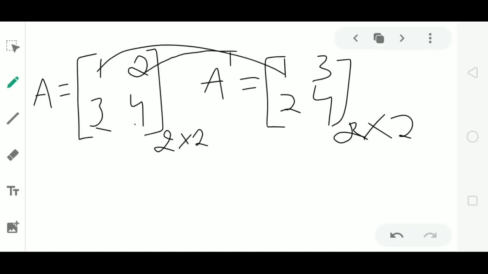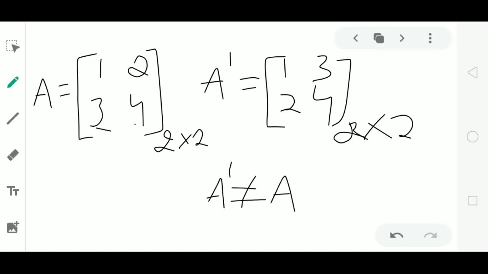Second element of A is not equal to second element of A dash. 2 is not equal to 3. The corresponding elements of these matrices are not equal. So again here we say A dash is not equal to A. This matrix A is also not a symmetric matrix.